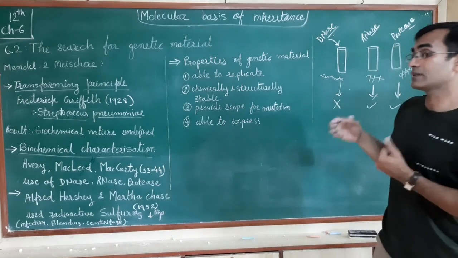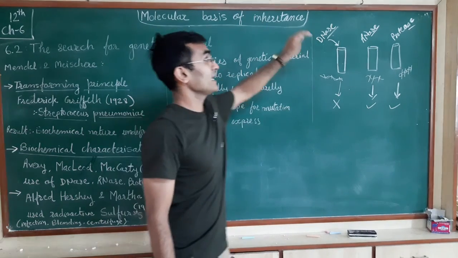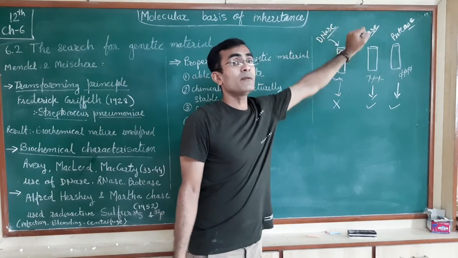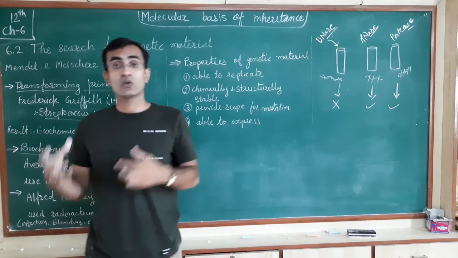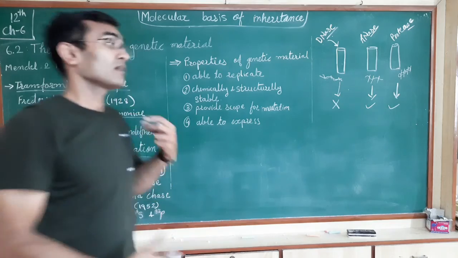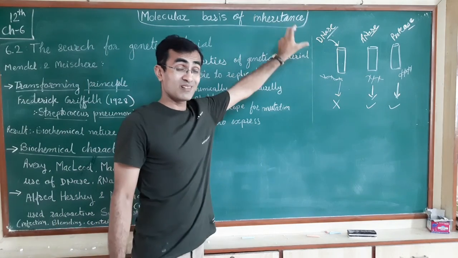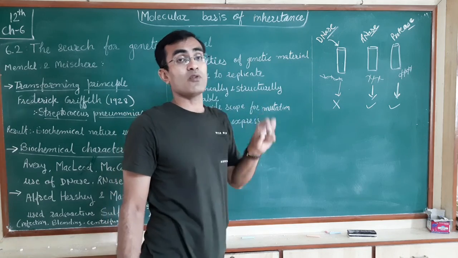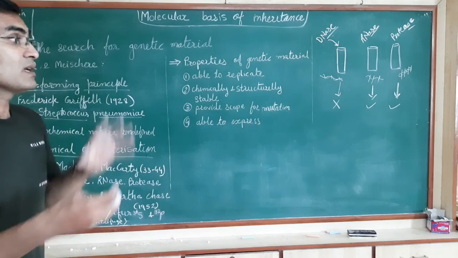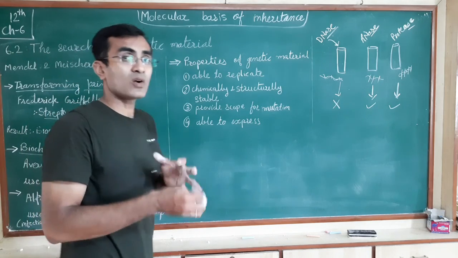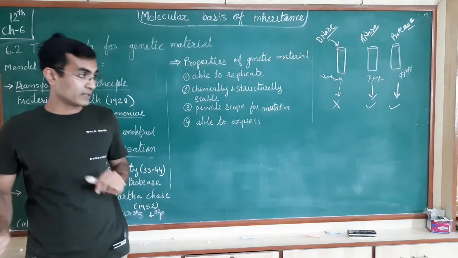They also tried to extract DNA, RNA and proteins in pure forms and did certain experiments, and at last concluded that DNA is the material which gets transferred from one cell to another. But at the same time, another group of scientists did not agree, so the transforming principle was not cleared.